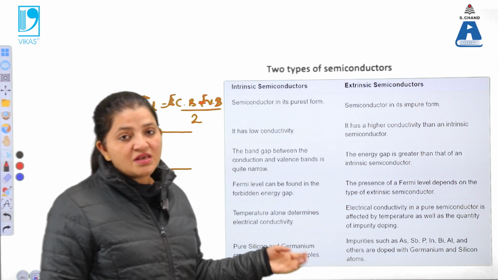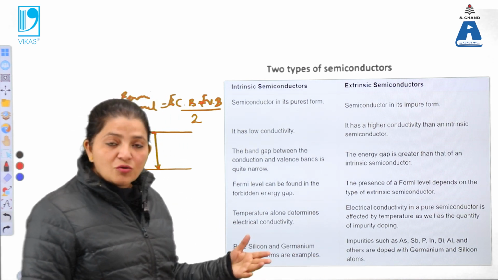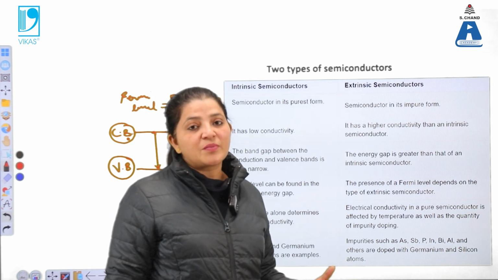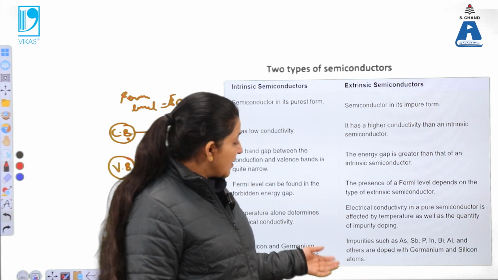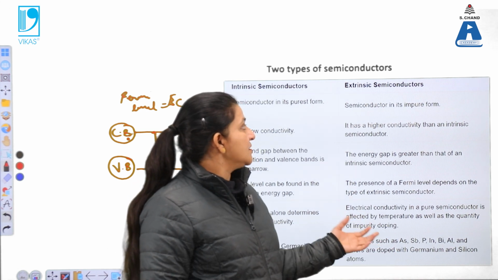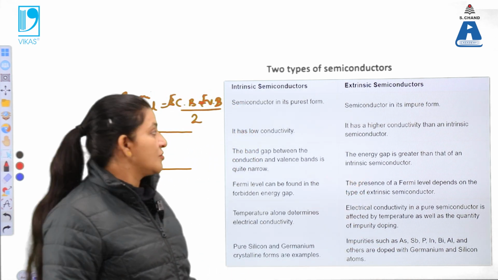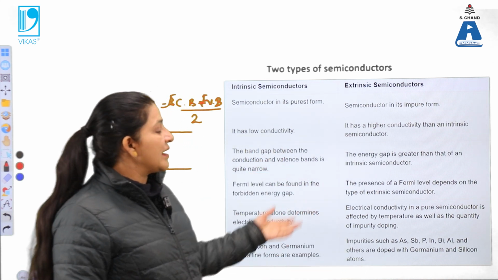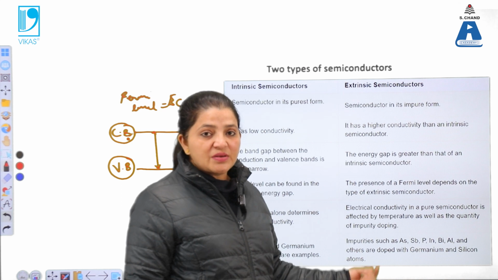So p-type means there is a vacancy of the electron, that means the holes are present, while n-type means electrons are present in a large amount. So depending upon that, doping is done, so impurities are present in case of extrinsic semiconductor. So these are the two kinds of semiconductor, one is the intrinsic and the second one is the extrinsic semiconductor.